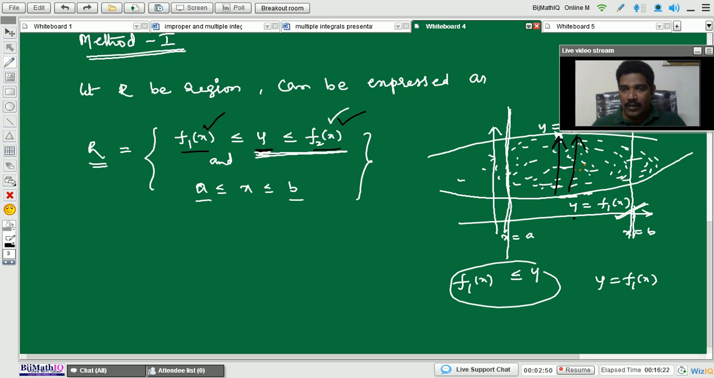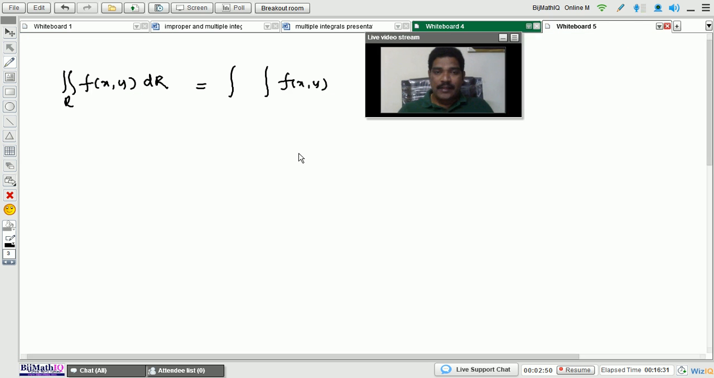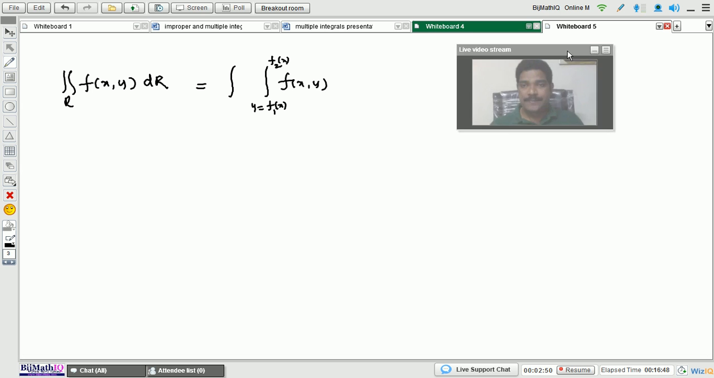What is the lower curve equation? y equals f1 of x. What is the upper curve equation? y equals f2 of x. So in the integration, the inner integral takes the lower curve equation y equals f1 of x and the upper curve equation. So y varies from lower curve to upper curve. These are the y limits.